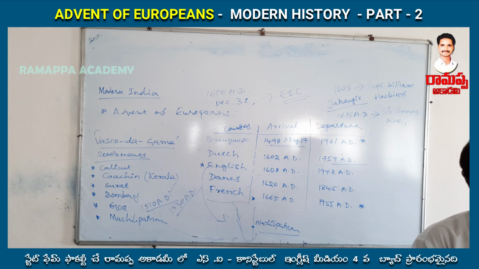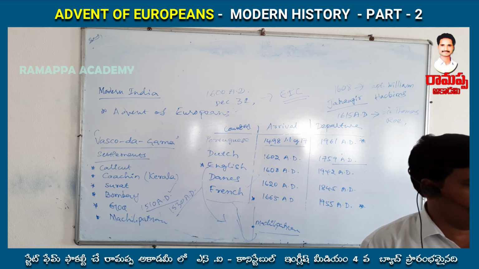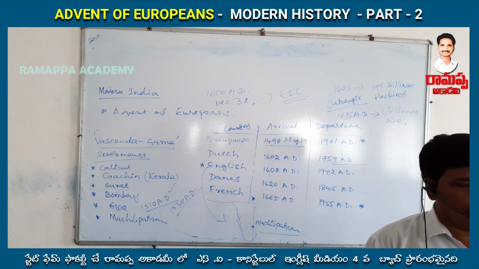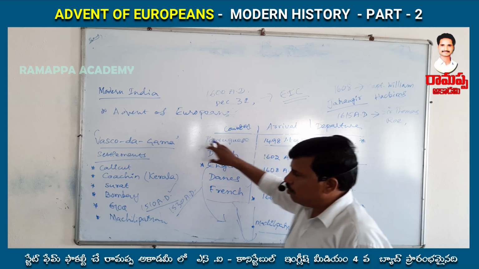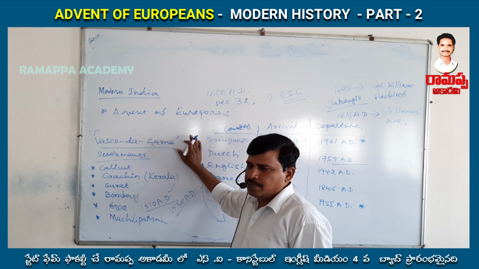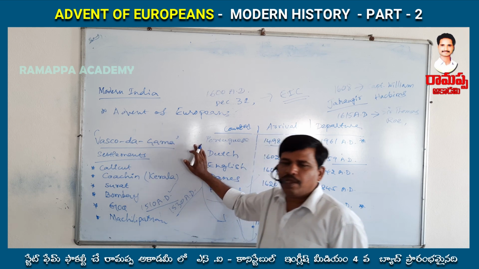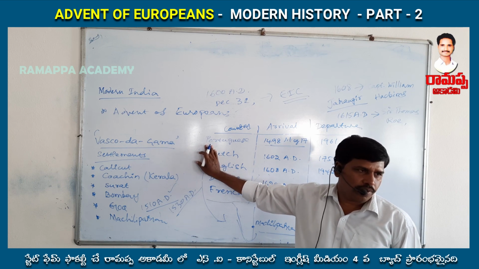The war between the French and the British was fought again in 1756 to 63. Overall, through different wars and battles in India, the English conquered one by one all the territory of India.